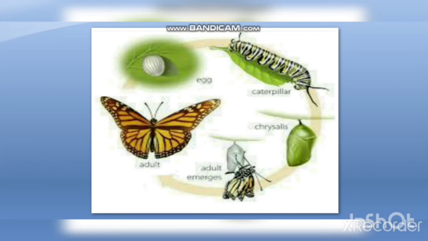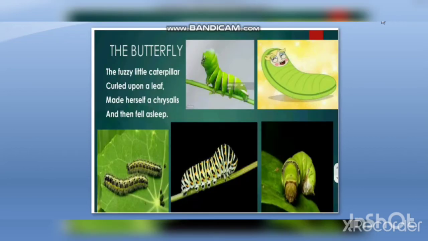I hope children, you are all understanding. Now see this poem also, The Butterfly. The fuzzy little caterpillar curled upon a leaf, made herself a chrysalis and then fell asleep.